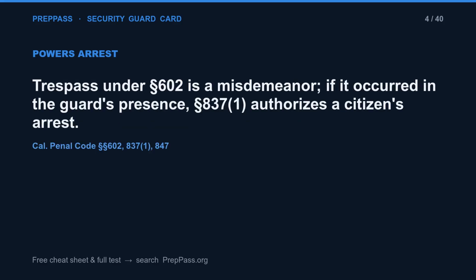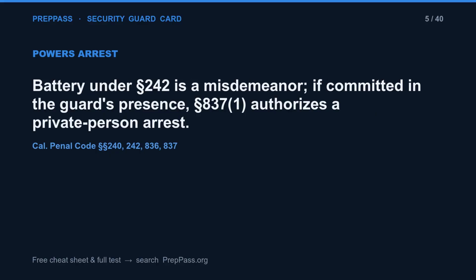Trespass under Section 602 is a misdemeanor. If it occurred in the guard's presence, Section 837(1) authorizes a citizen's arrest. Battery under Section 242 is a misdemeanor. If committed in the guard's presence, Section 837(1) authorizes a private person arrest.